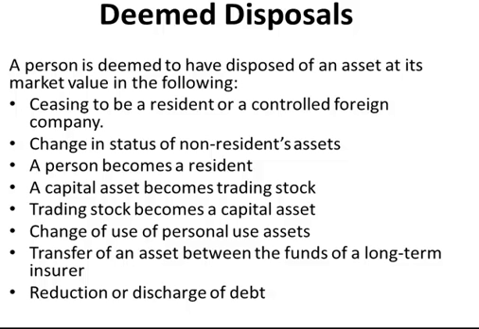So we will deem a disposal even though there has not been an actual disposal in the following circumstances: where an individual ceases to be a resident, or where a company ceases to be a controlled foreign company, where there is change in status of a non-resident's assets, where a person becomes a resident, where a capital asset becomes trading stock, and vice versa, where trading stock becomes a capital asset, where there is change of use of personal use assets, transfer of assets between funds of a long-term insurer, or the reduction or discharge of a debt.